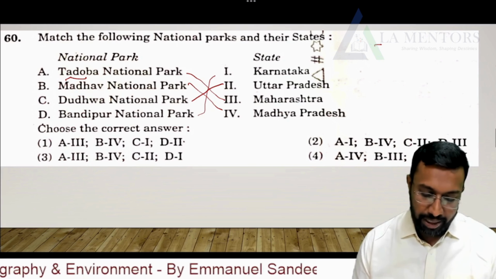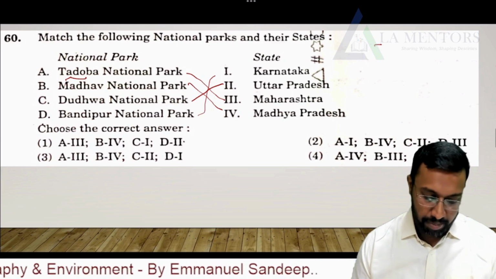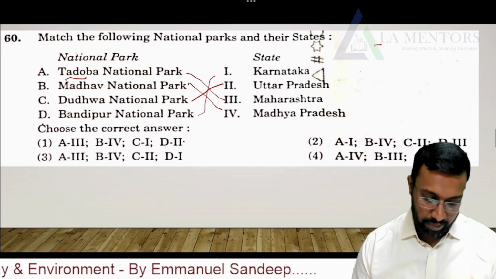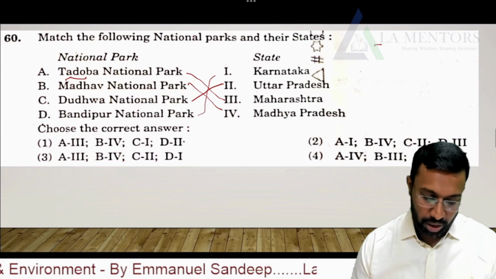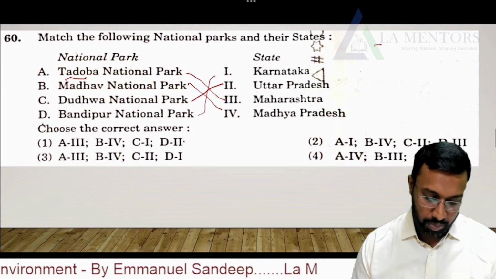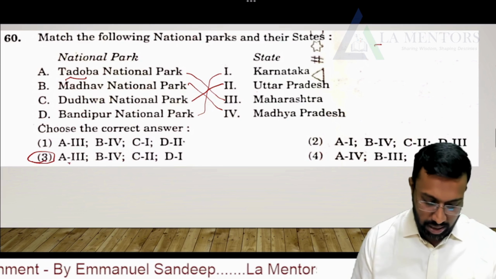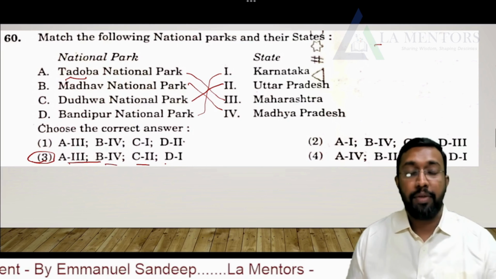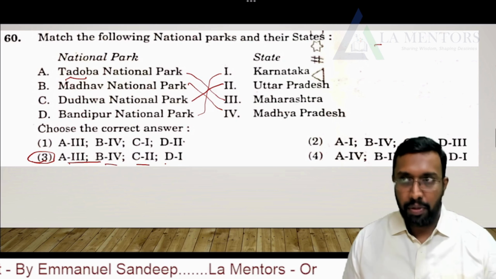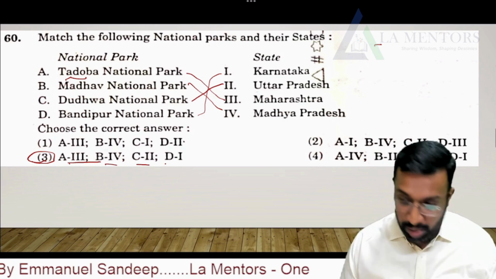So A should be 3, B 4, C is Uttar Pradesh, Dudhwa is Uttar Pradesh, C 2. So this should be your answer. Now moving further.